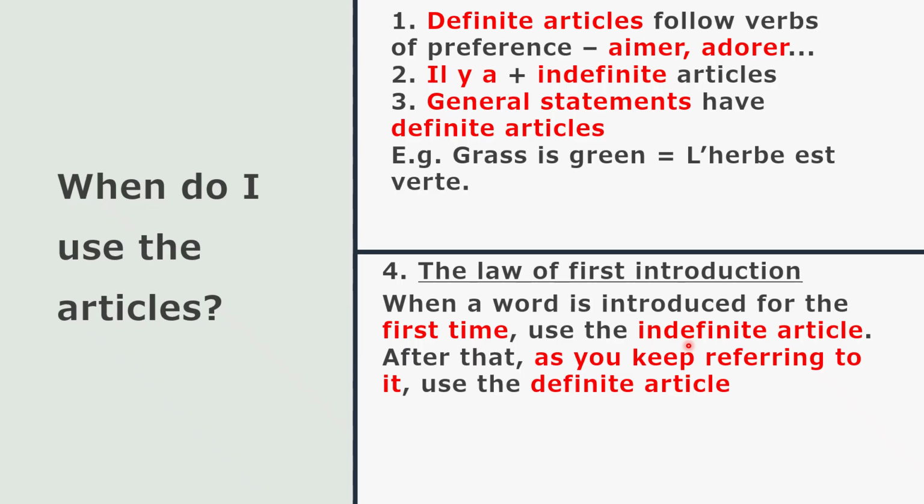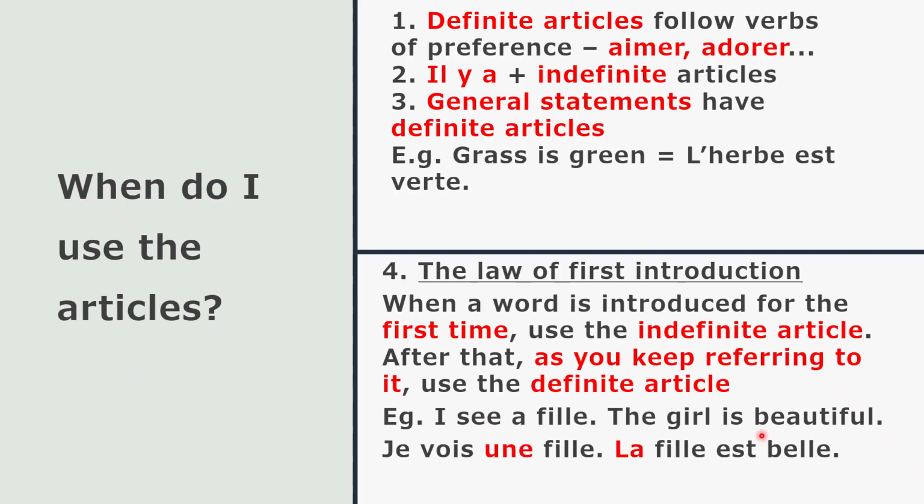So the first time you introduce the word, I saw a movie yesterday, even in English, you say a. But as you keep referring to the movie is good, go watch the movie, take your parents to watch the movie, you use the definite article. That's what I mean by the law of first introduction. I see a girl, the girl is beautiful. Alright? Je vois une fille, first time you introduce it, you're indefinite. And then when you keep talking about it, you use the definite article. D'accord?